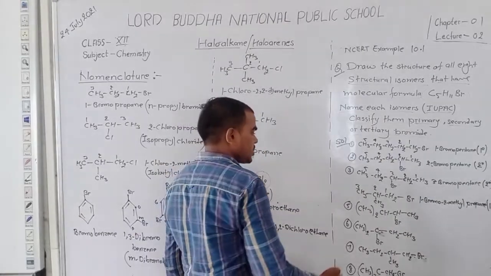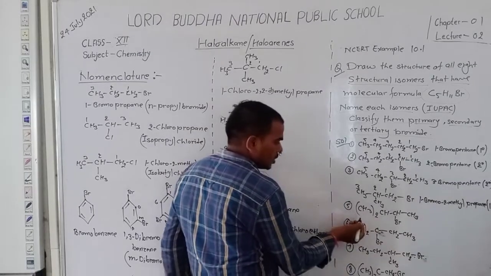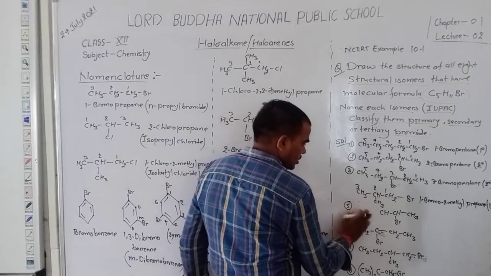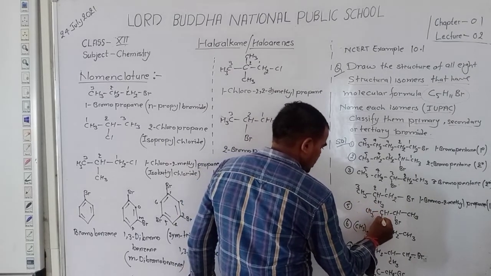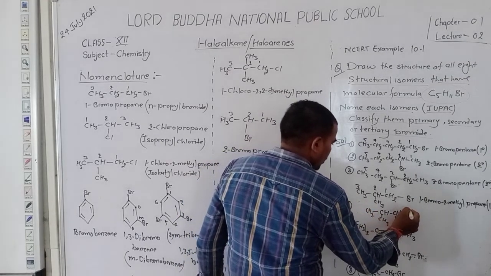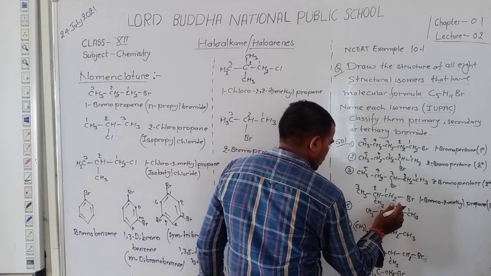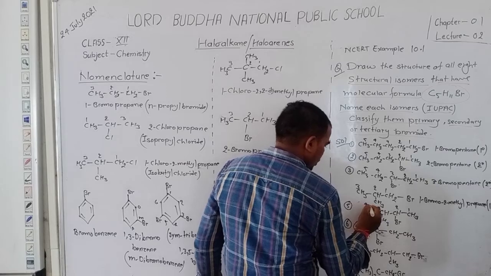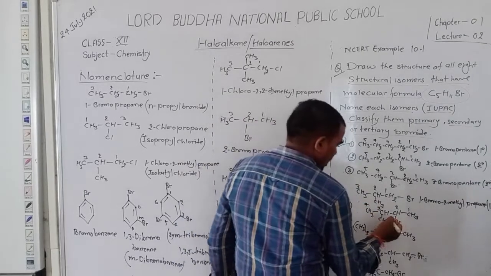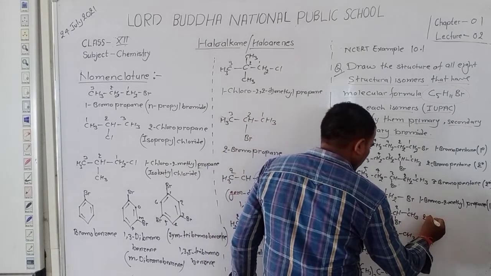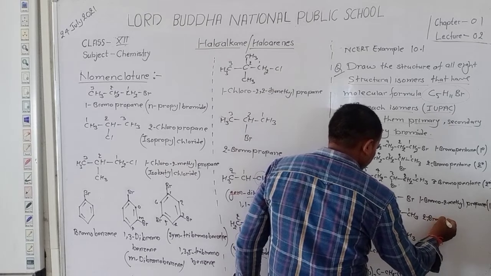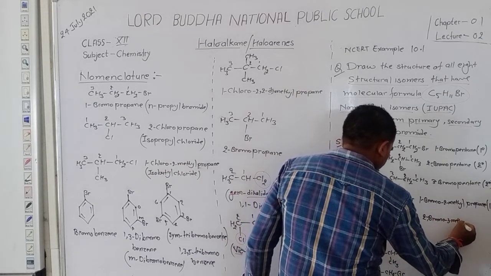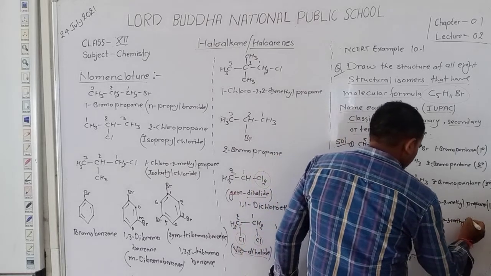Okay. Next, the fifth, written in NCERT, it is also written as CH3. In this compound, 1, 2, 3 and fourth. The number of carbons, at the second position bromo, third methyl butane.